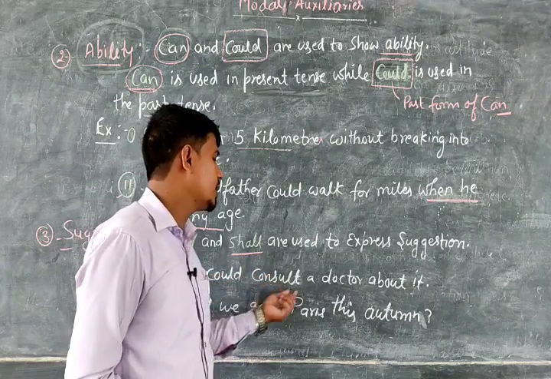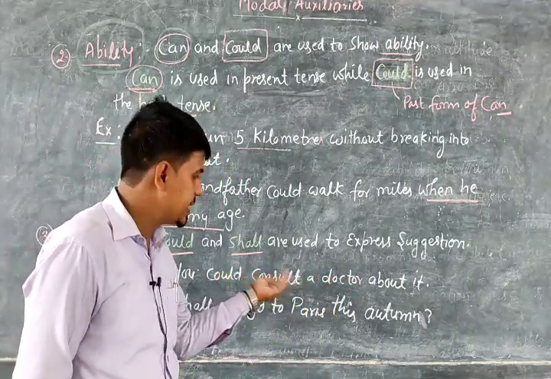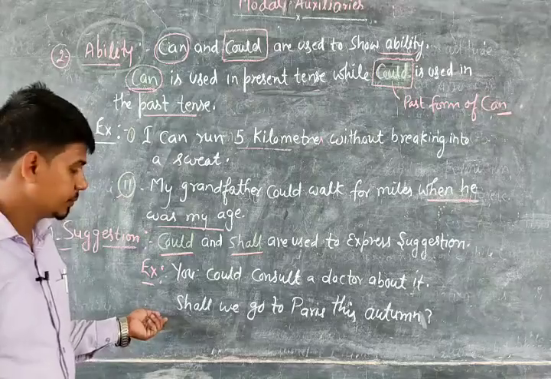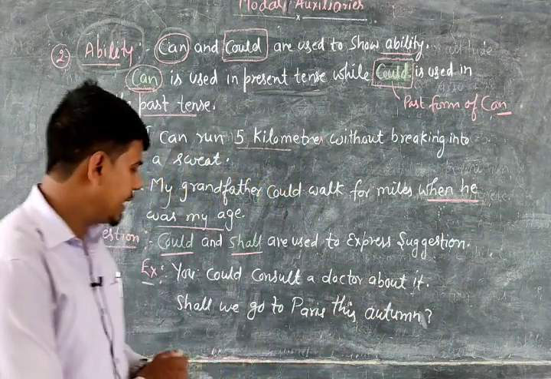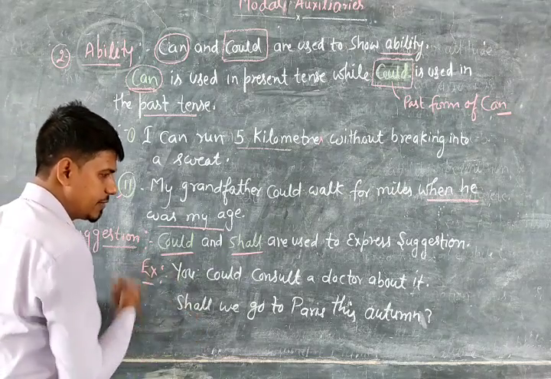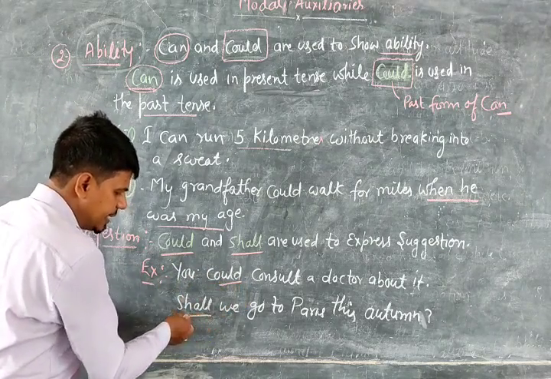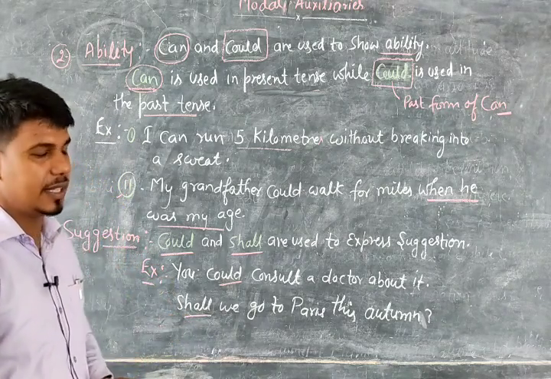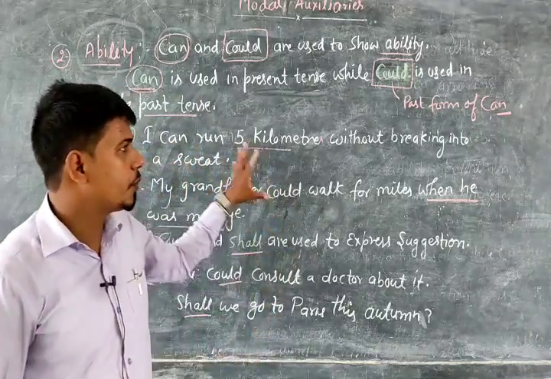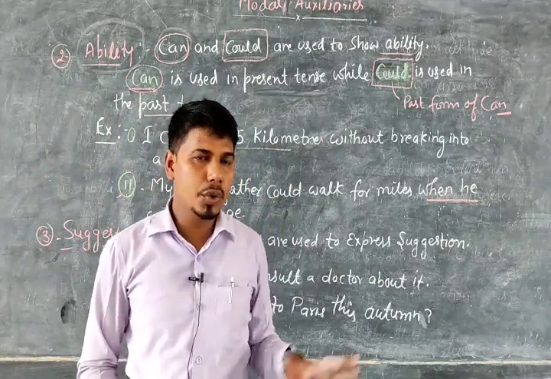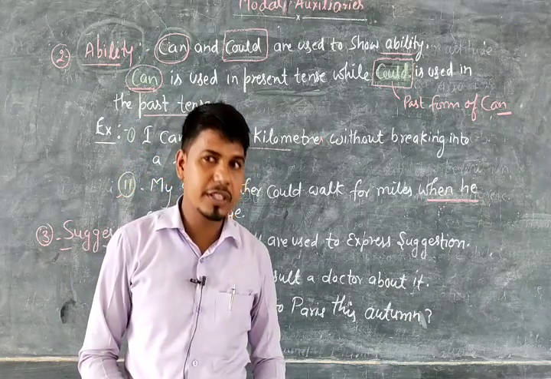You could consult a doctor about it. So here you can see we have the sense of suggestion. Second one, shall we go to Paris this autumn? Again we are asking for a suggestion from someone. So you can see the modals could and shall are used to express suggestion. Students, I hope you have got all these points very well. Note down all points.